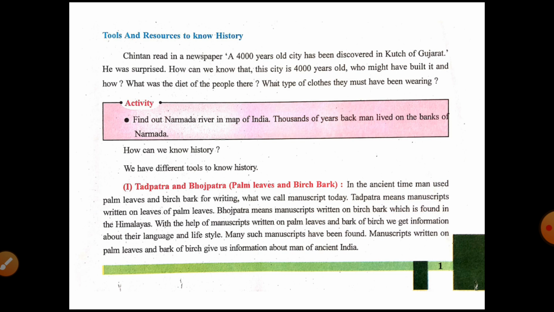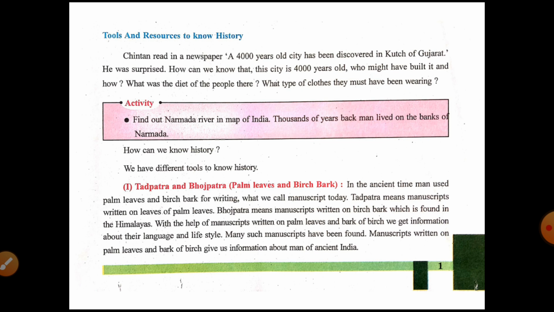The first one is Tadpatra and Bhojpatra, palm leaves and birch bark. In the ancient time, men used palm leaves and birch bark for writing, what we call manuscripts today. Today we are using paper. In the same way, in the ancient period, in the past, people used palm leaves and birch bark for writing, which is now known as a manuscript. Tadpatra means manuscripts written on palm leaves.